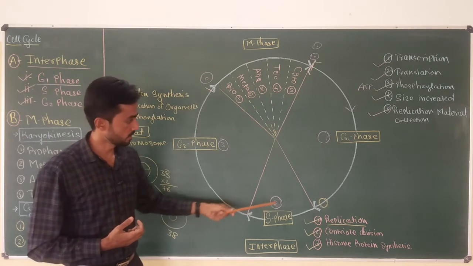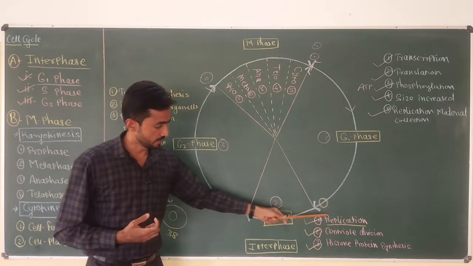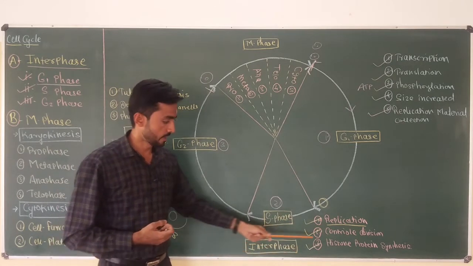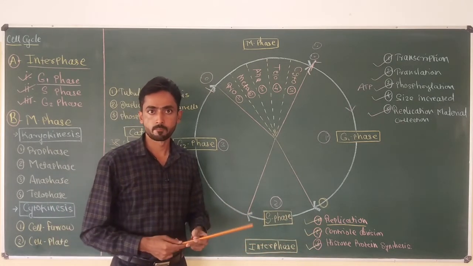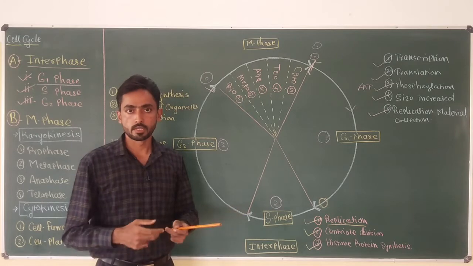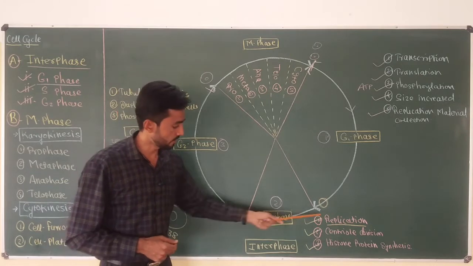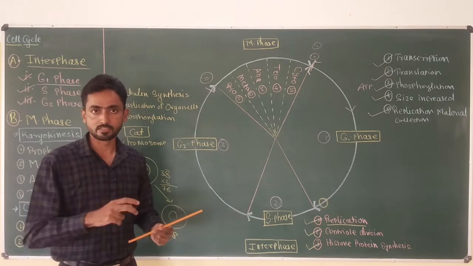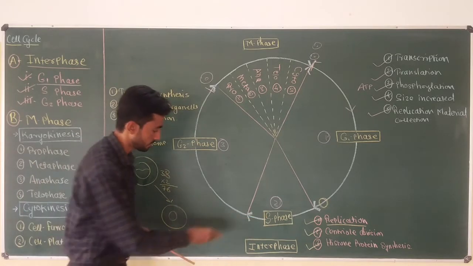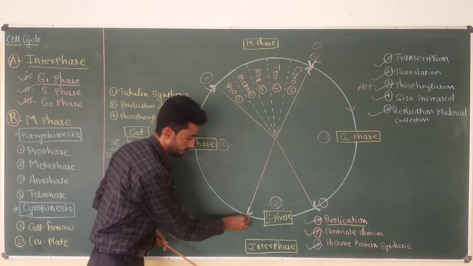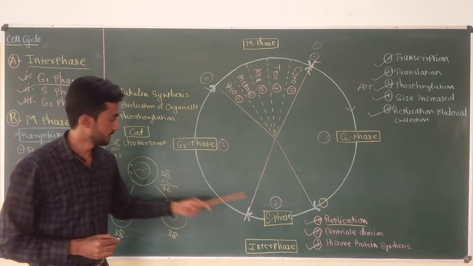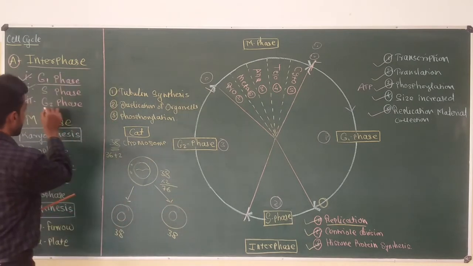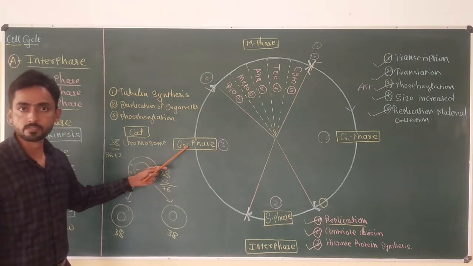Now in the S phase, DNA replication occurs, then the centriole divides if it is an animal cell, and histone protein is also produced, which is going to be used in proper coiling of the DNA. So these are three different processes which occur during the S phase inside the cell. After the successful completion of the S phase, the cell now enters into the G2 phase. In this lecture, I'm going to focus on the G2 phase.